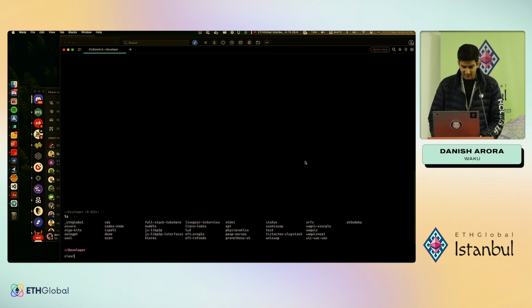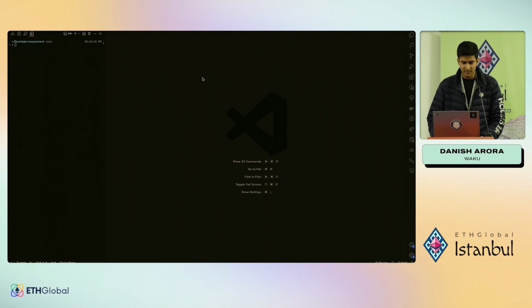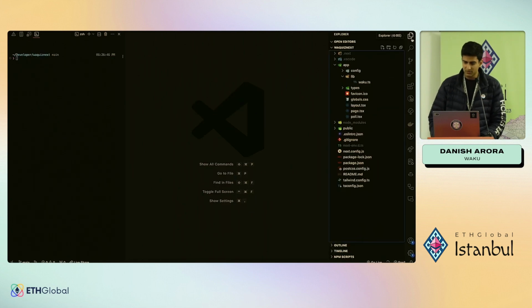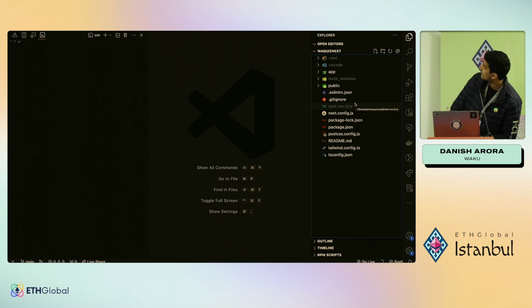So I have the project called Waquiz, right? And it's in Next.js. So opening this and zooming in, this is the basic Next.js structure, right? We have these config files, post.css for some styling stuff, and what we want to look at is the app, right?